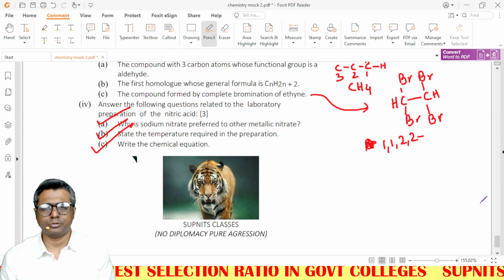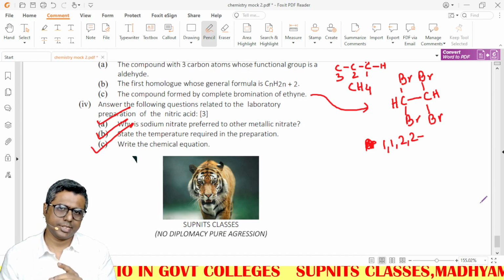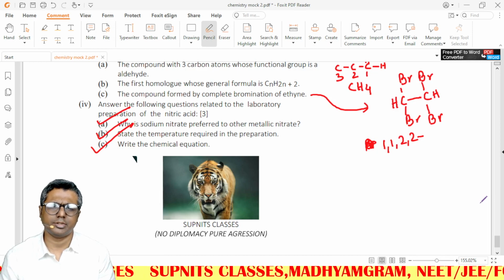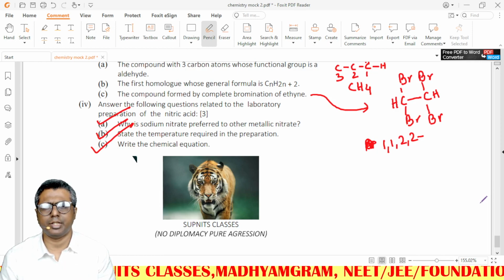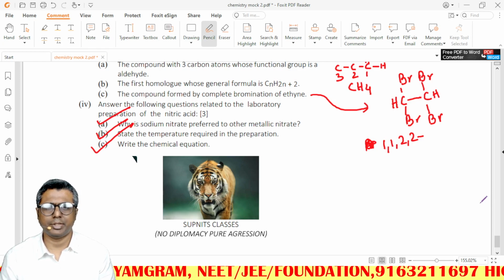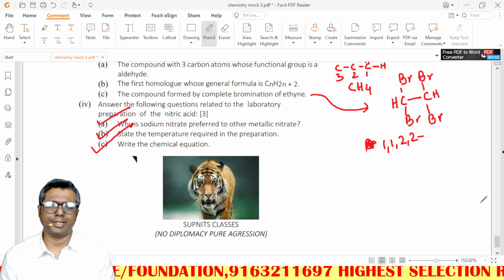One thing you need to note: improvement is the minimum requirement. In each and every mock test you should improve. If you have got say 40 in the first mock test, let's get 45 in this one, let's get 50 in the next one. Don't try to jump. It's better to get low marks at first and then get higher ones in the later stage, because that gives you confidence.